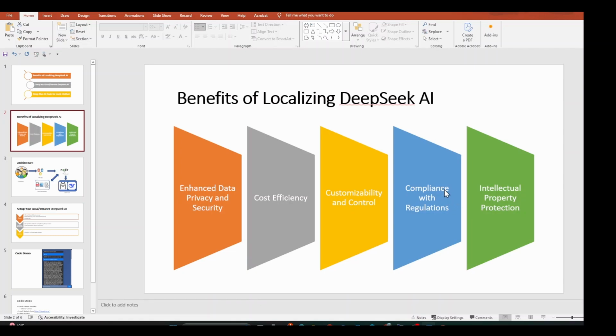The last one is property protection. Using external AI models often means sharing proprietary data, which can inadvertently contribute to third-party AI training. Keeping DeepSeek AI on-premise or within a secure cloud environment ensures that our data, AI model, and any insight generated remain exclusive to our organization.